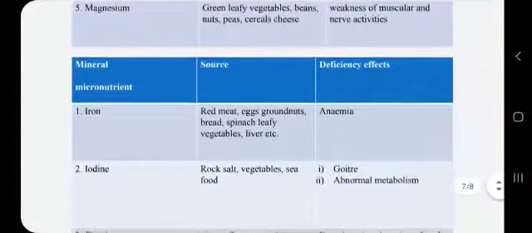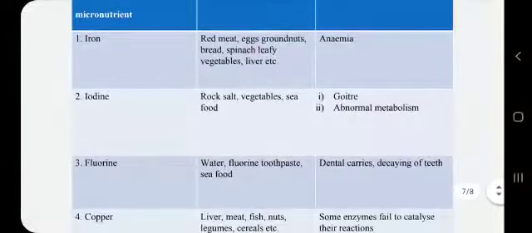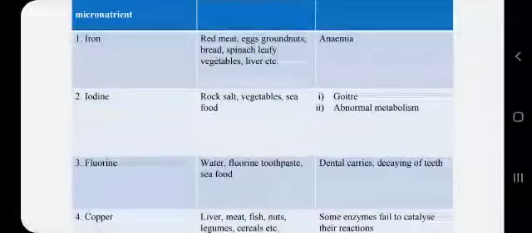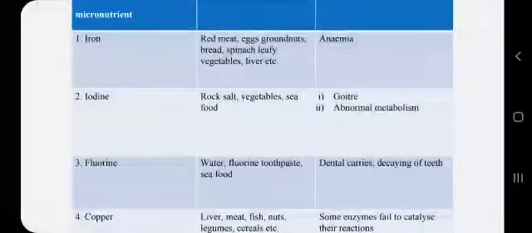Now we'll study about the micronutrients which are required in comparatively smaller amounts. First is iron. It is found in red meat, eggs, groundnuts, bread, spinach and leafy vegetables, and its deficiency can lead to anemia, that is deficiency of red blood cells in the body. Then iodine, which is found in rock salt, vegetables, seafood. You can also find iodized salt in the market, which provides sufficient amount of iodine to the body. And if iodine is not sufficiently present in the diet, then it can lead to goiter and abnormal metabolism in the body.